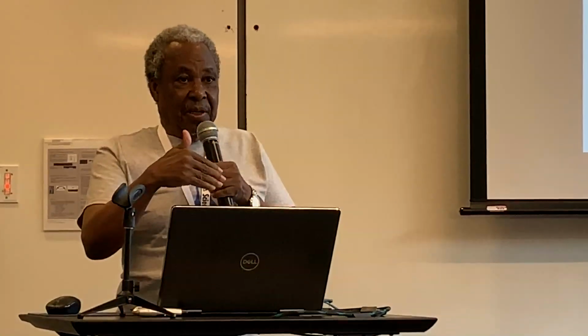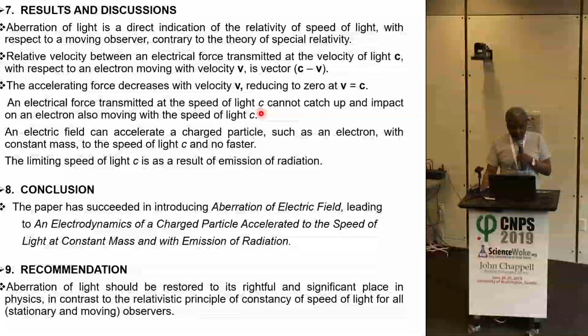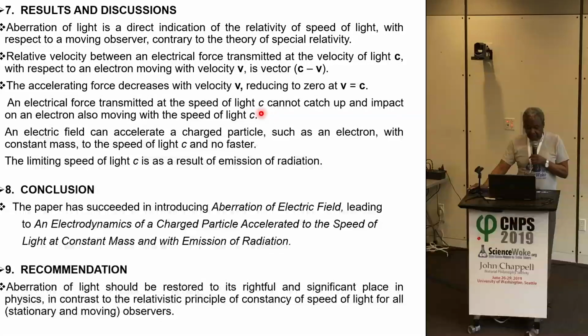The wind will keep impacting on it until the speed of the boat reaches the speed of the wind, and it can no longer impact on it. So a sailing boat can be accelerated to the speed of the wind and no faster. An electron or a charged particle can be accelerated to the speed of light and no faster, because at that speed the force on it becomes zero.